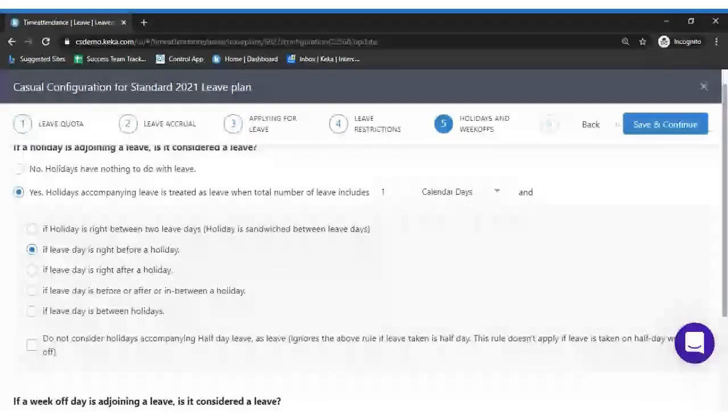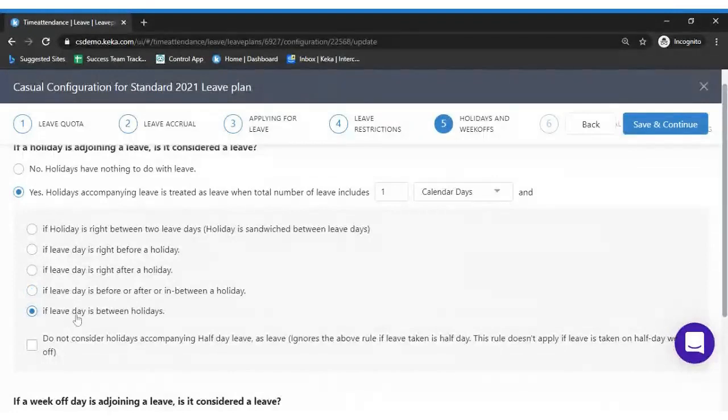So right after a holiday, in the sense that if the holiday is on Wednesday and you are applying leave for the 14th, then both the days would be treated as a sandwich. Okay, so the next case, which is before or after or in between: all the three cases which we have treated above will be combinedly treated in the fourth case.